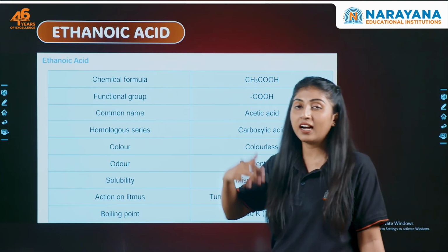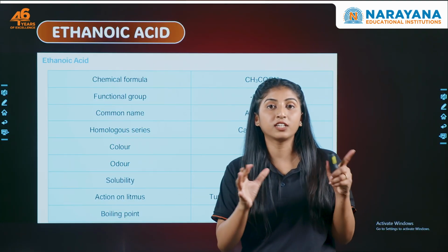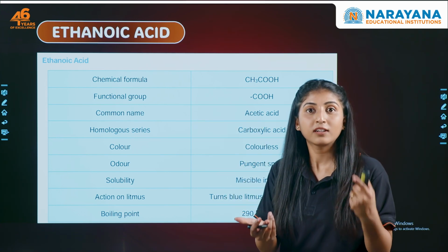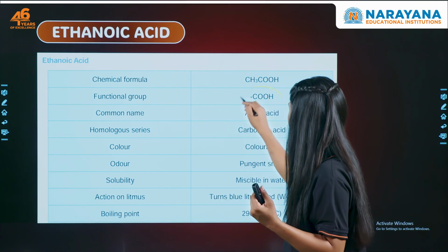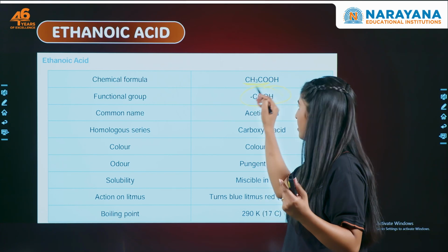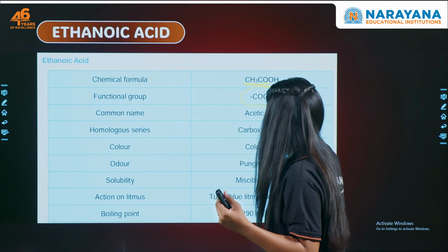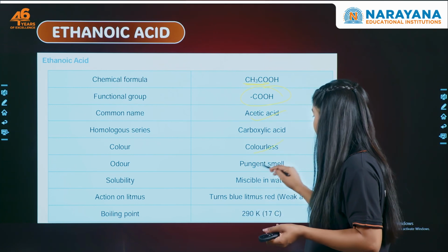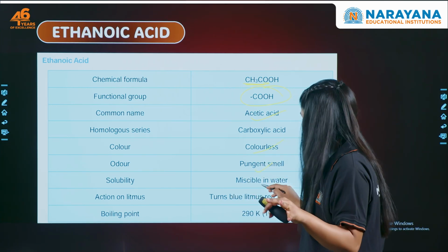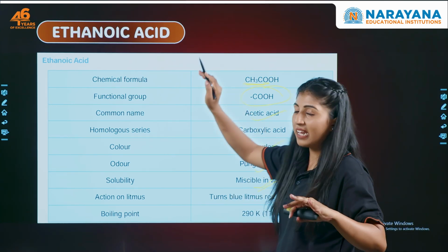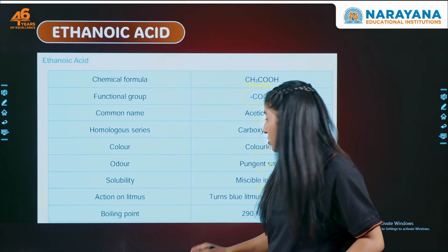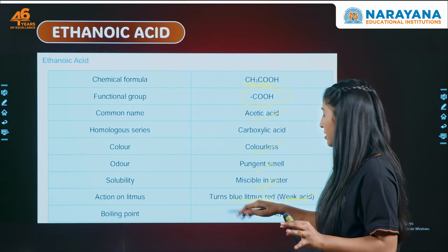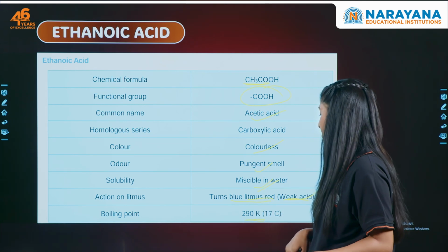Now let's talk about the other important carbon compound, that is ethanoic acid. Ethanoic acid belongs to the carboxylic acids, so it has a functional group of COOH. It has 2 carbons, so that's why we have it, right? Now, the common name is acetic acid. It's colorless, has a pungent smell, and is soluble in water. Since it is an acid, but a weak acid, it turns blue litmus red. And I mentioned it's a weak acid and its boiling point is 290 Kelvin.